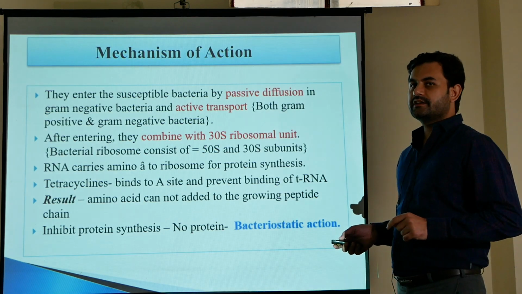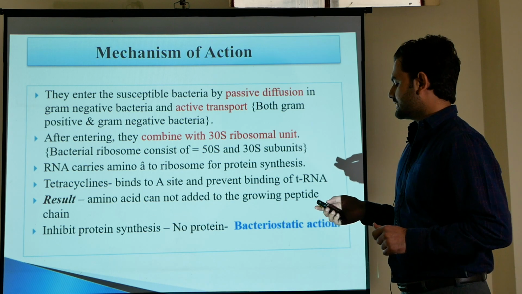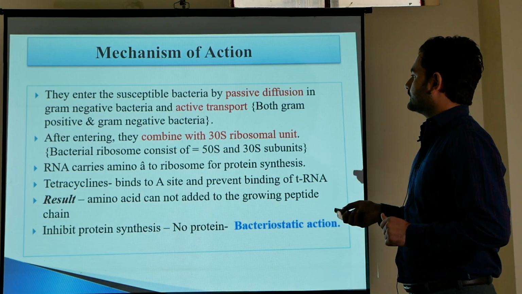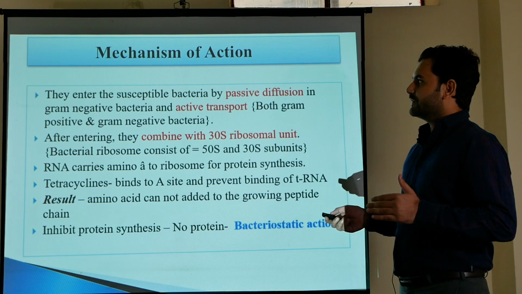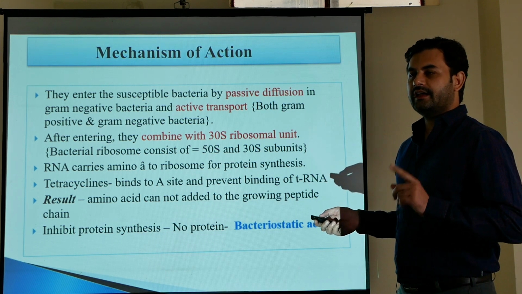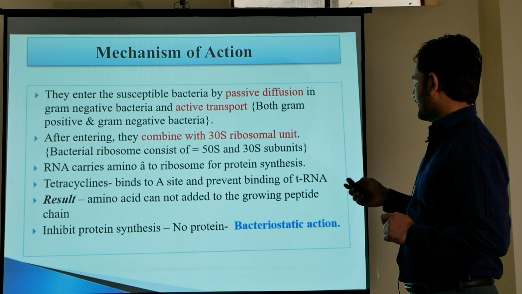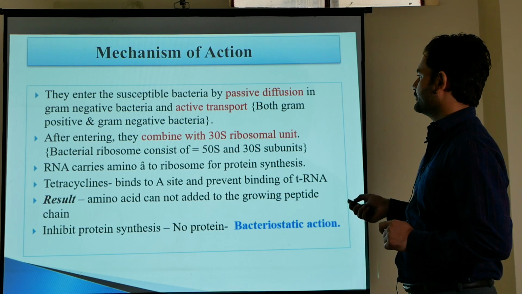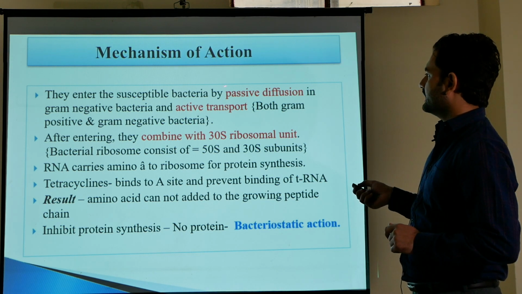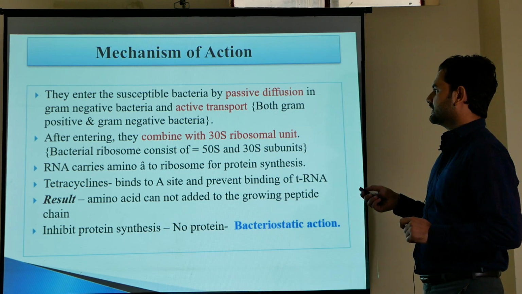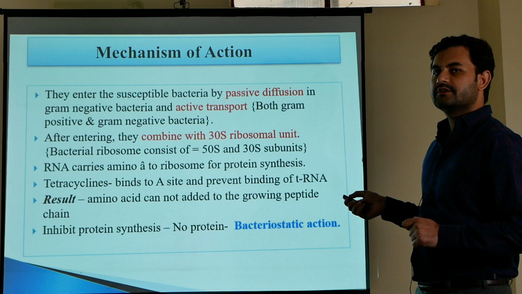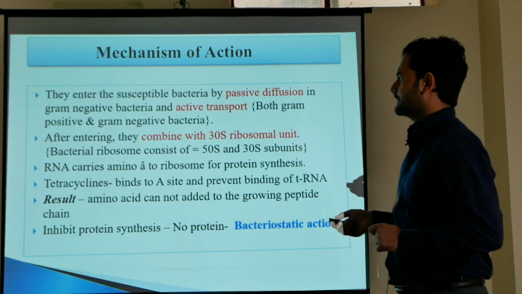Now come to the mechanism of action of tetracyclines. Tetracyclines enter into the bacteria by 2 mechanisms. One is active transport and the second one is passive diffusion. By passive diffusion they enter into gram-negative bacteria. By active transport they enter both gram-positive and gram-negative bacteria.